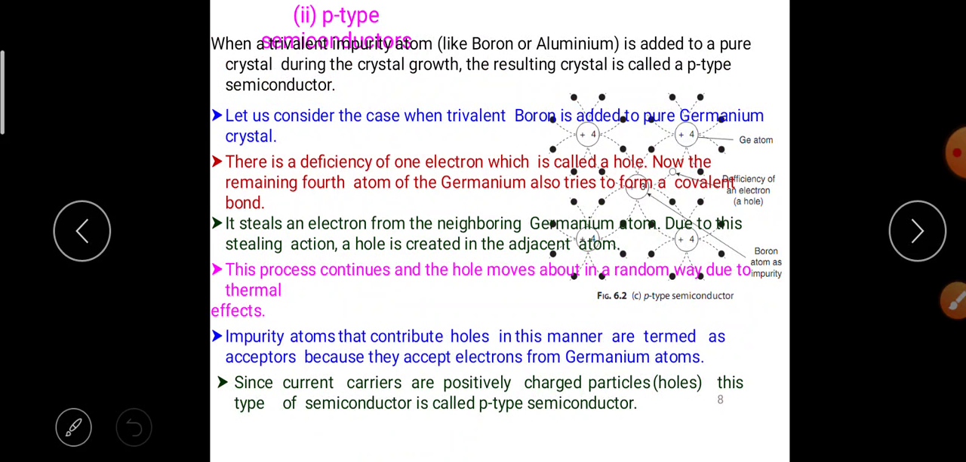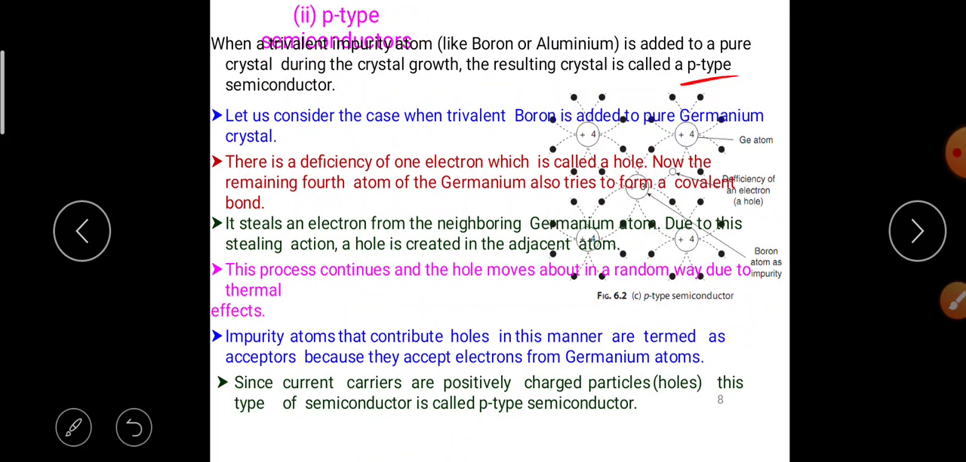P-type semiconductors. When a trivalent impurity atom like boron or aluminum is added to a pure crystal during crystal growth, the resulting crystal is called a p-type semiconductor. Let us consider the case when trivalent boron is added to pure germanium. There is a deficiency of one electron, which is called a hole.